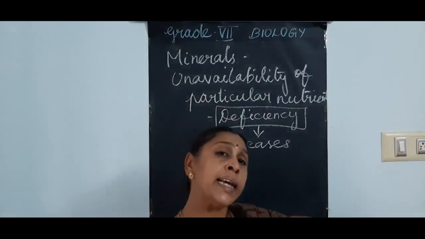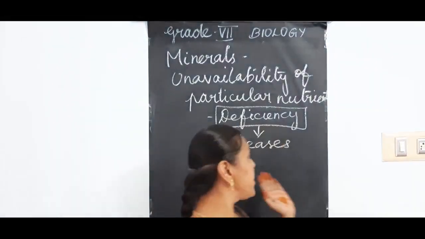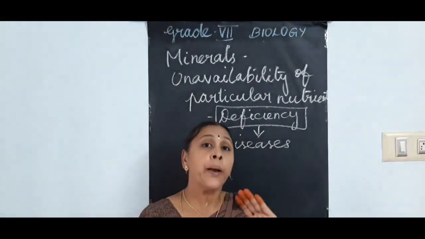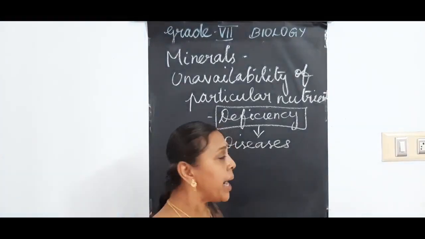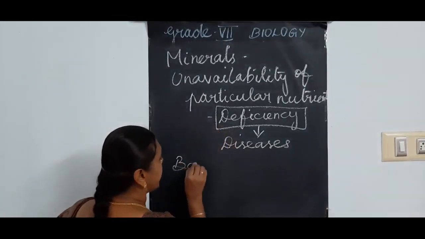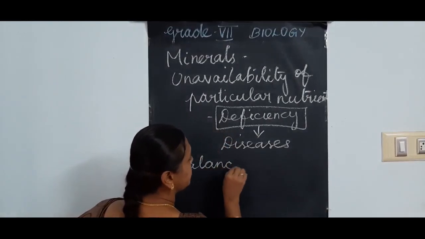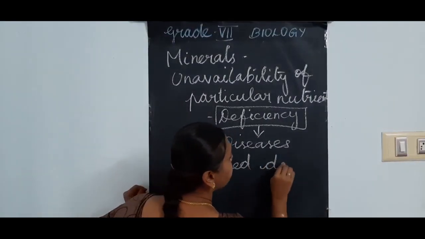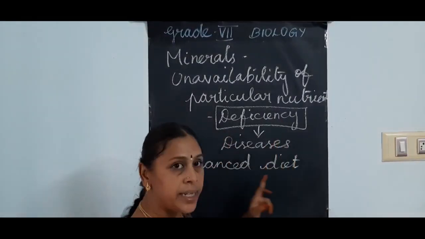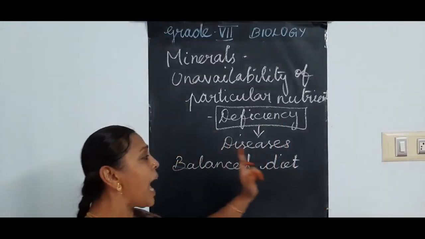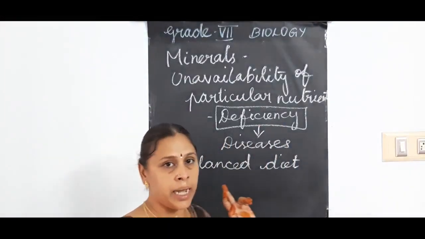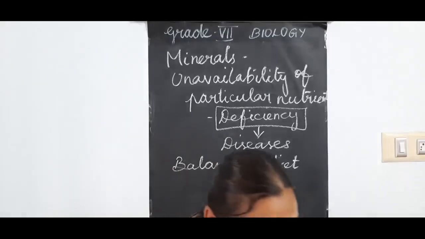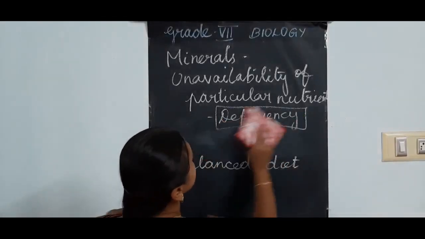And how can these be prevented? This deficiency diseases, how can we prevent? By taking a balanced diet. We can prevent the deficiency diseases by having a balanced diet. Do you know what is a balanced diet?